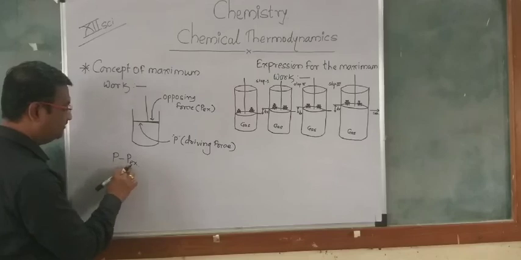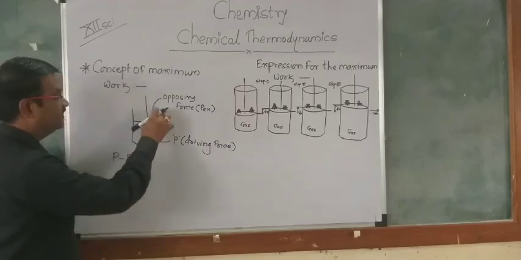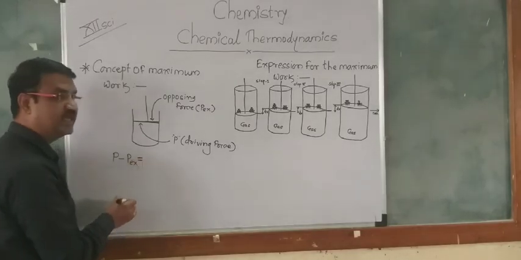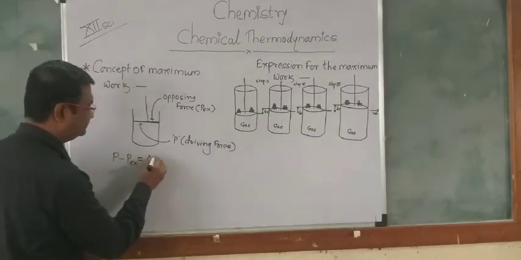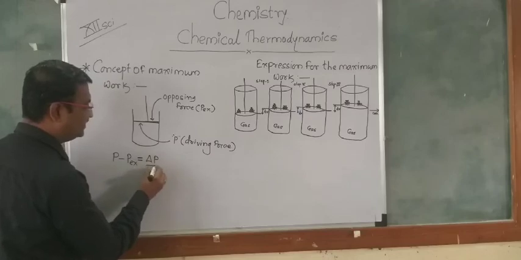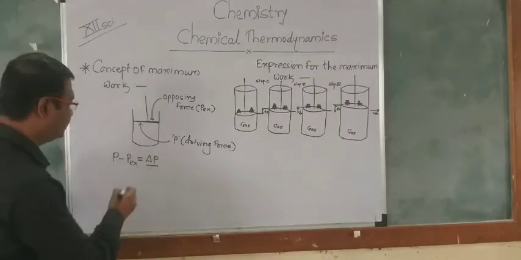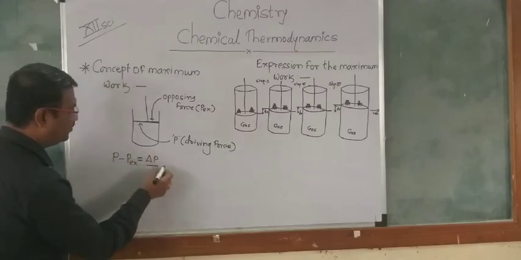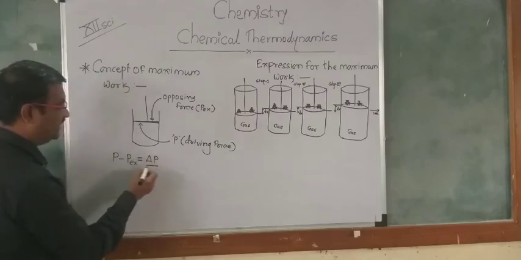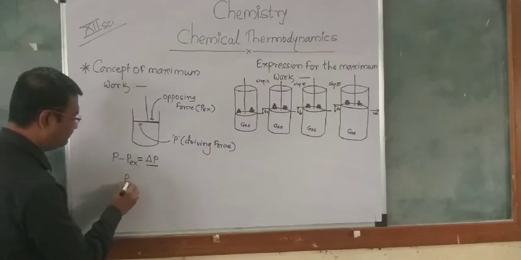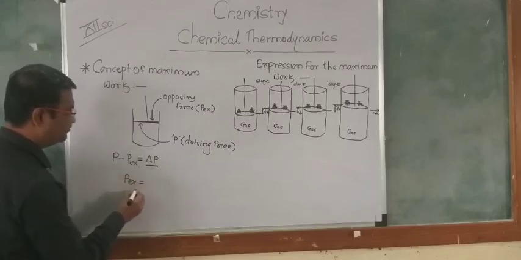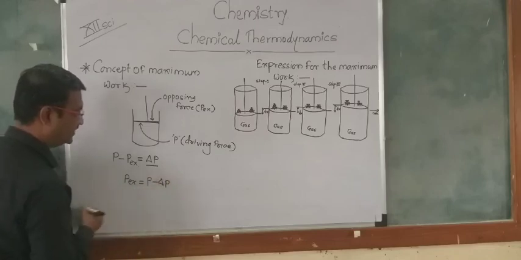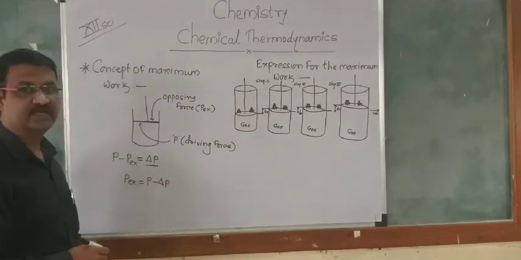Minus means it gives the difference between the two forces, and that gives the change in pressure, delta P. So we can write PEX is equal to P minus delta P.